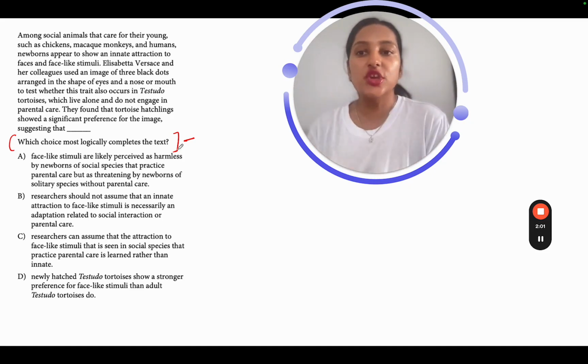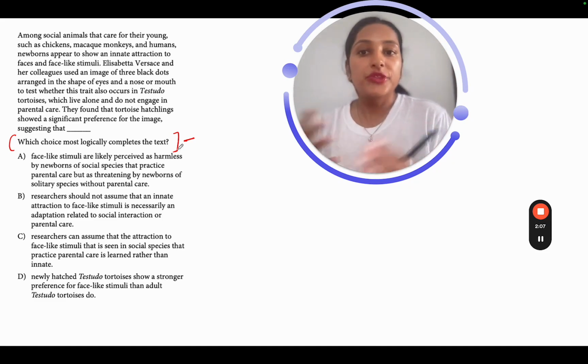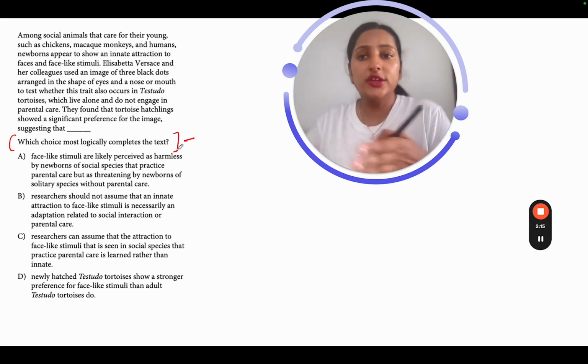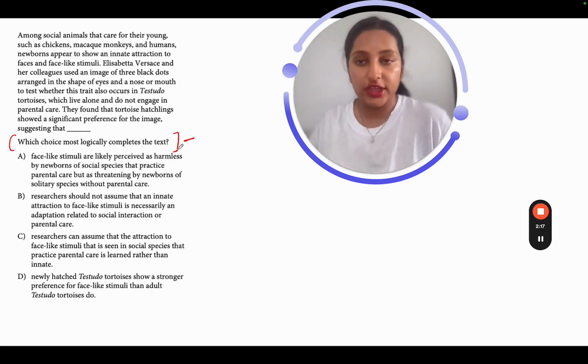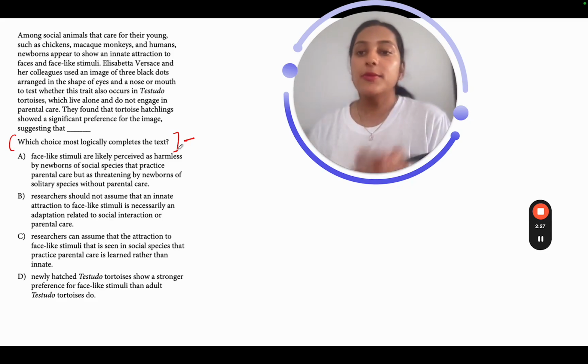So what does this suggest? This is something contradictory to what's being told to me in the first sentence. Ideally, as per that statement, they shouldn't have shown the attraction for the face-like stimuli because they live alone and don't engage in parental care. They don't care for their young. But surprisingly, the newborns in this case showed the attraction. So what can we really conclude as per this information? Let's go ahead and look at our options and try to eliminate some.